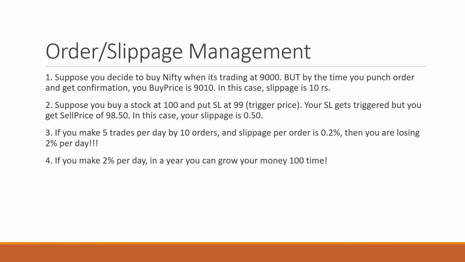Then, how important is slippage? For 5 trades per day, 5 trades means one for entry, one for exit. Once you buy, once you sell, so it becomes 10 orders. And if your slippage per order is 0.2%, it makes 2% per day. And 2% per day, instead of losing, if you are able to make money, it helps you grow your money 100 times in a year. So if you start with 1 lakh and you're adding 2% a day, you can make 1 crore by the end of the year.